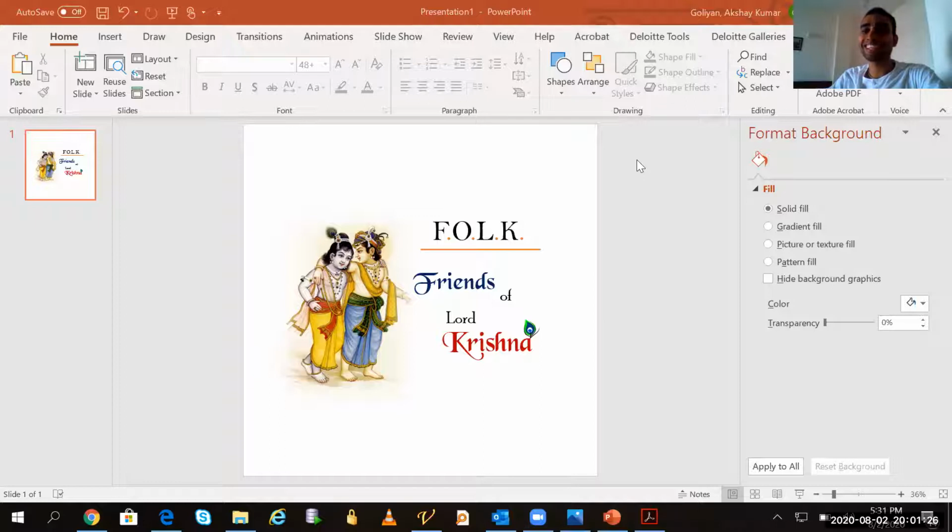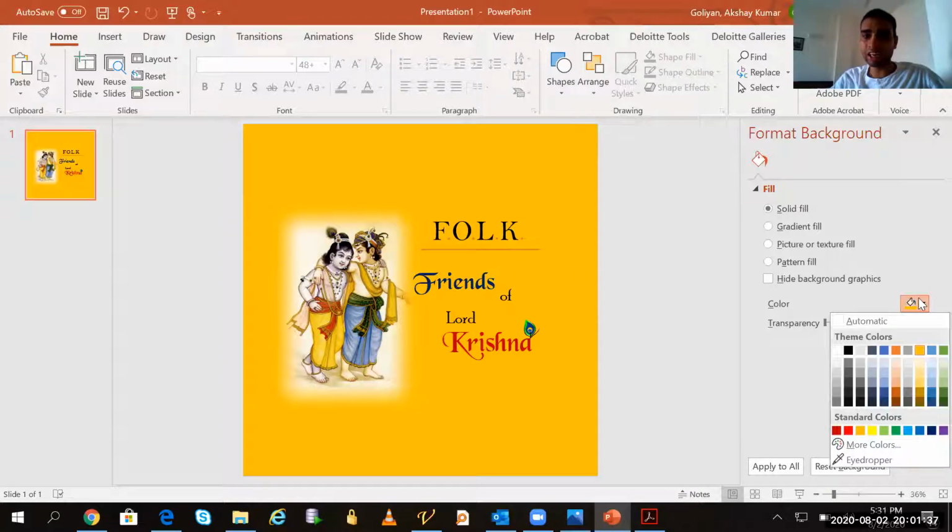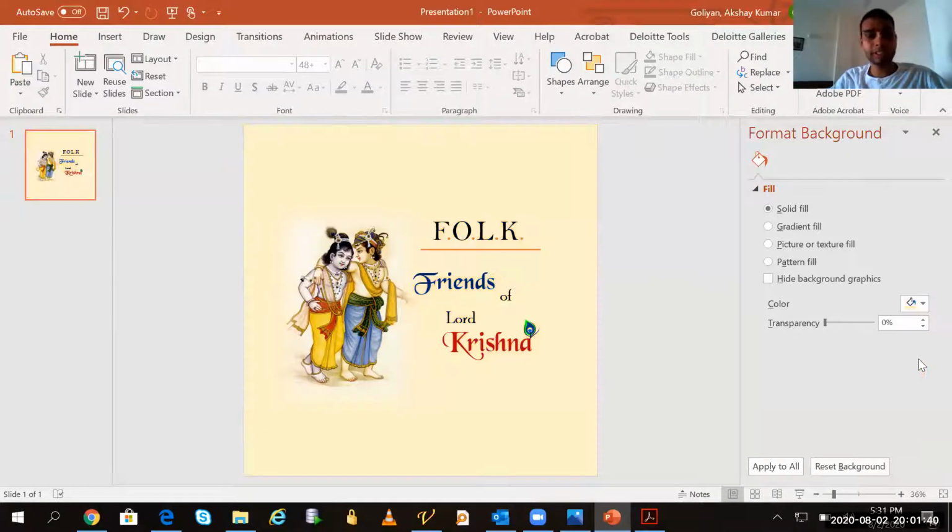Yes, Praji. So many options are there in Zoom. I became confused. So I will simply go to the first option, solid fill, and I will try to see which one will look good. This one is not looking good, very dark. This one is good, Praji. This one fits also with our image of Krishna Balram. And if I want to still make it a little light, I can do it by increasing the transparency like this. So now it looks very beautiful.